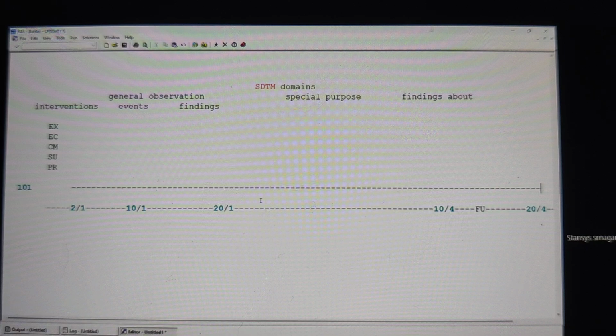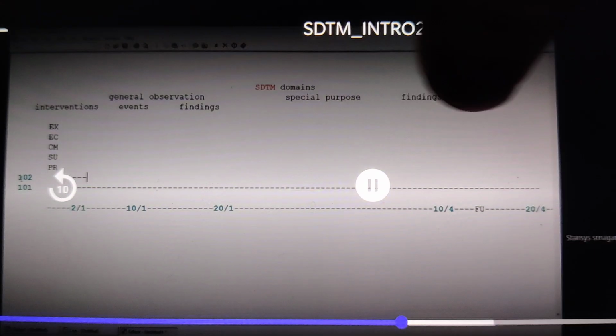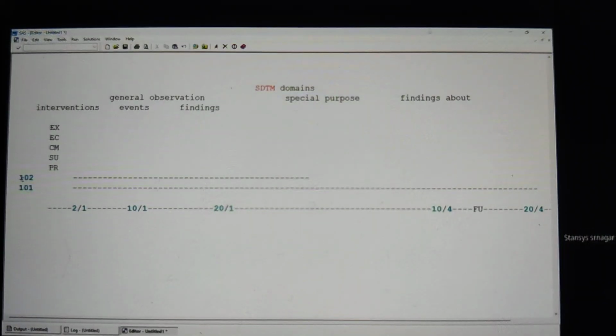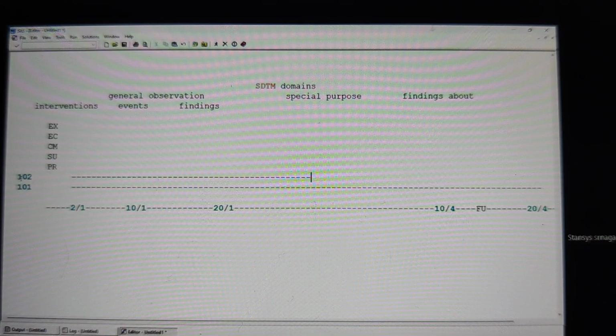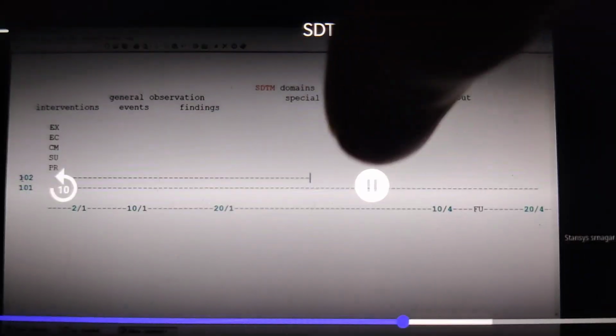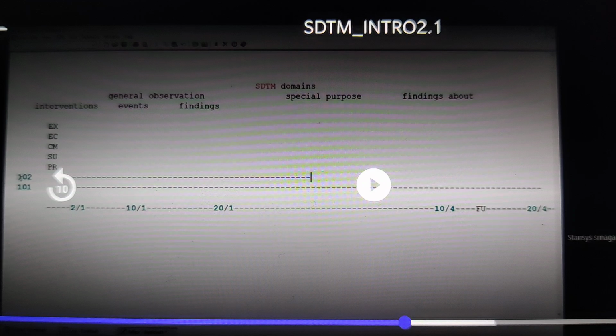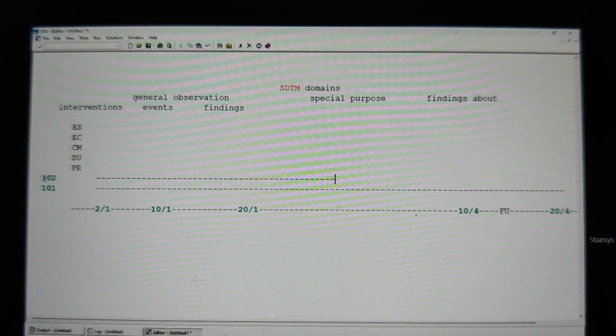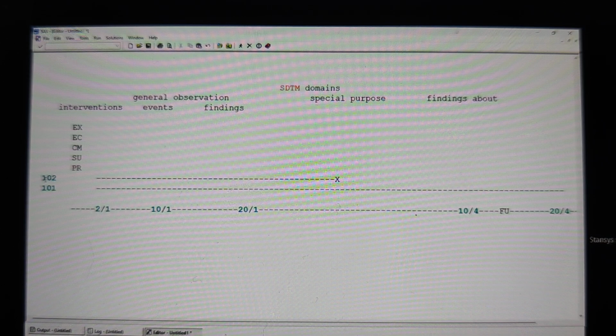Now there is one more subject, 102. He is involved in the clinical trial. He started the screening, and then suddenly during the clinical trial he got a very serious adverse event. Because of that he got scared and stopped coming to the clinical trial, and he will not come after that adverse event. So he didn't successfully complete it because of an adverse event during the treatment. He stopped coming.